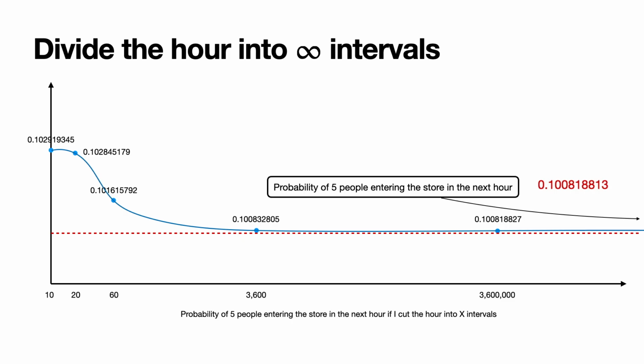But I still haven't told you how to calculate this 0.1008. So let me show you how using algebra. The probability that 5 people enter the store is n choose 5 times (3/n)^5 times (1 - 3/n)^(n-5).